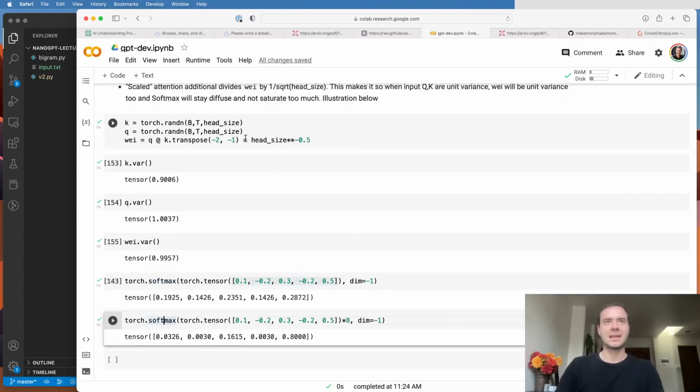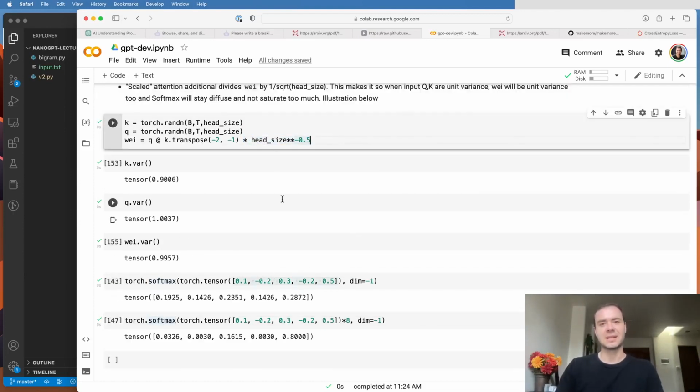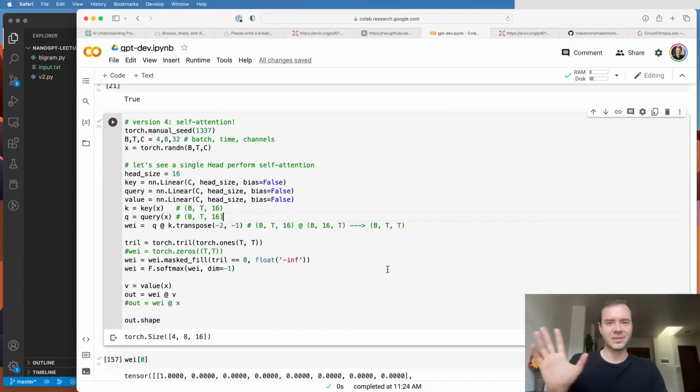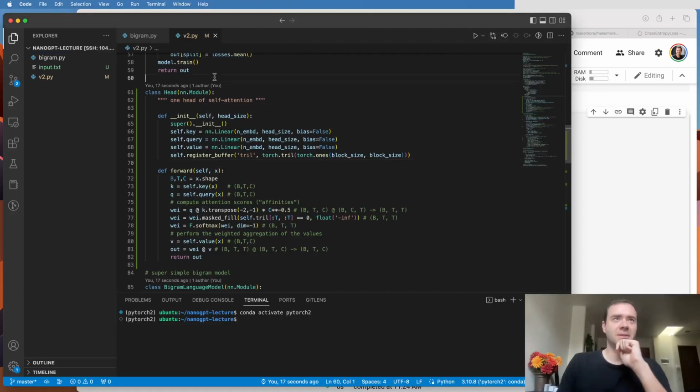And so the scaling is used just to control the variance at initialization. Okay, so having said all that, let's now take our self-attention knowledge and take it for a spin. So here in the code, I created this head module, and it implements a single head of self-attention. You give it a head size, and then here it creates the key, query, and the value linear layers.